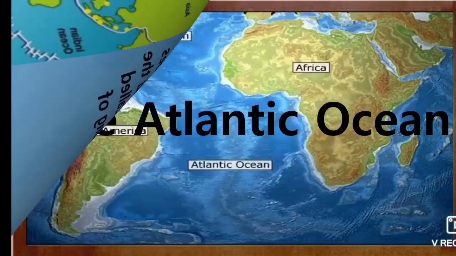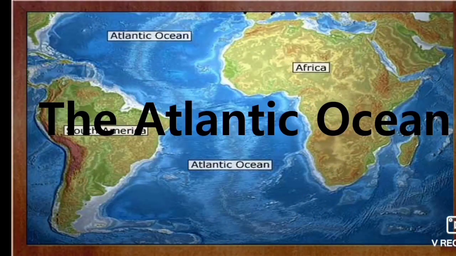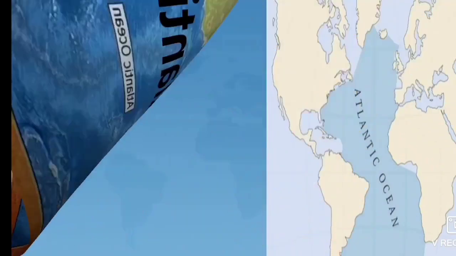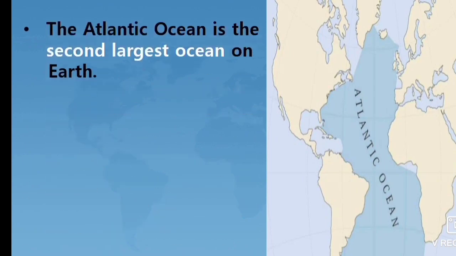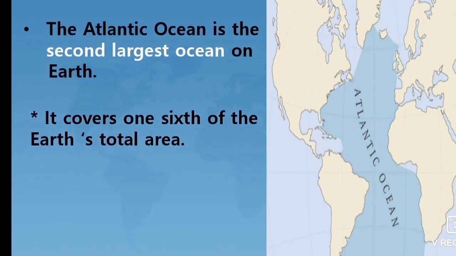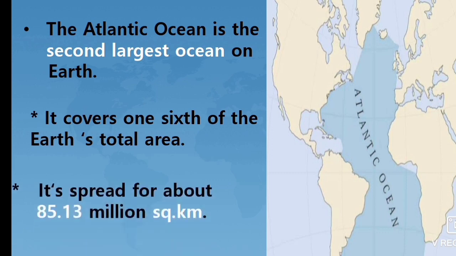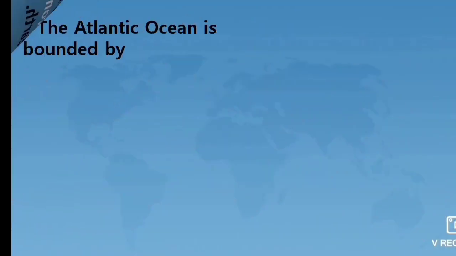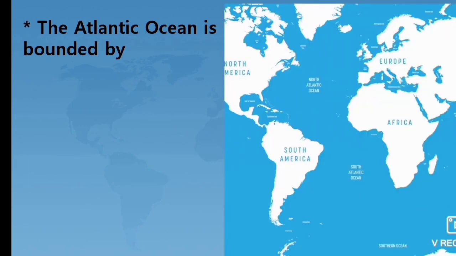Students, next we are going to study the Atlantic Ocean. The Atlantic Ocean is the second largest ocean on Earth. It covers one-sixth of the Earth's total area and spreads over about 85.13 million square kilometers.